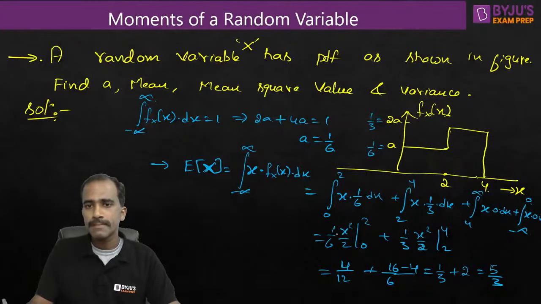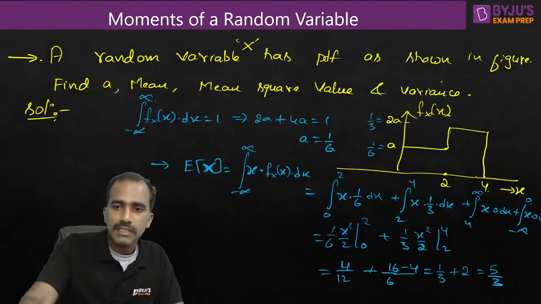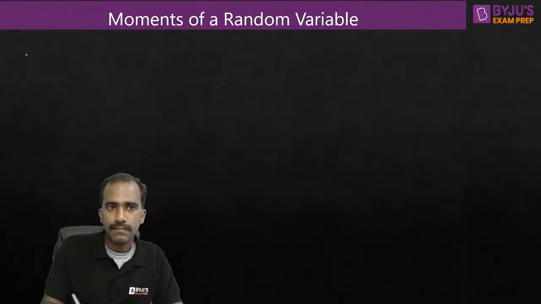Is that okay? That is the mean value, expected value. Fine. Now let's find mean square value and variance also.